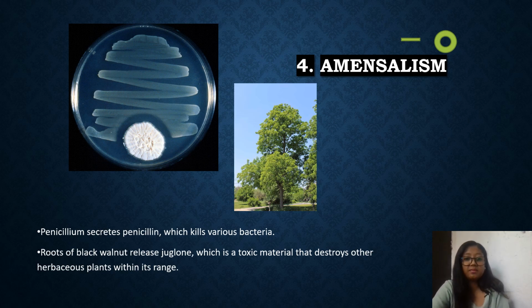The second example is the root of black walnut, which releases juglone, a toxic material that destroys other herbaceous plants within its range. That tree releases some chemicals to the other plants and they get inhibited, but what in return does it get? Nothing. So that is a common ammensalism.